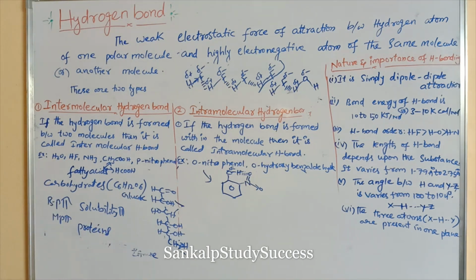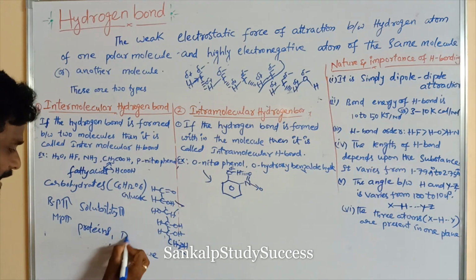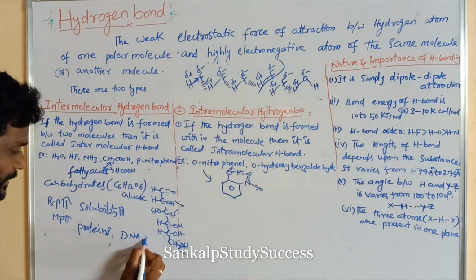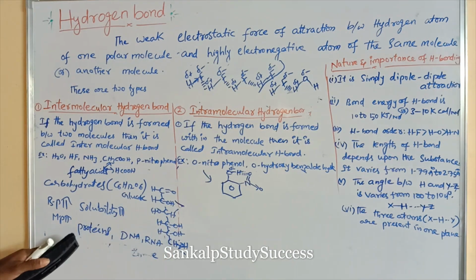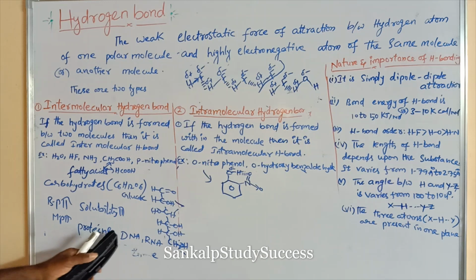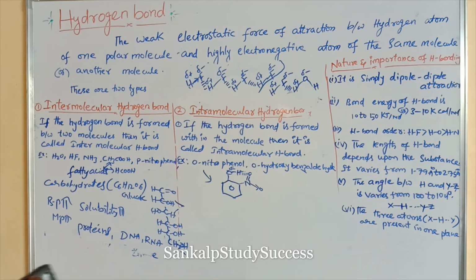are also containing hydrogen bonds. And DNA and RNA also contain intermolecular hydrogen bonding. So carbohydrates, proteins, nucleic acids like DNA and RNA. Which type of hydrogen bond is present in DNA and RNA?